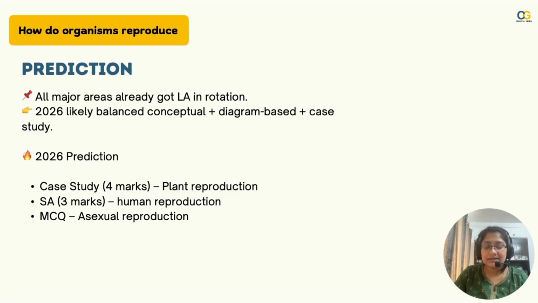And 3 marks in human reproduction, because they cannot deny it, they have to ask something from it, is what I assume, because as per government also some questions from human reproduction are part of the National Adolescence Education Program that CBSE does, where the human reproduction questions do come in the exam. So that is either on reproductive health, on the prevention of pregnancy section, or on placenta, how it helps the embryo, those parts of things. Coming to MCQ, it would be asexual reproduction.